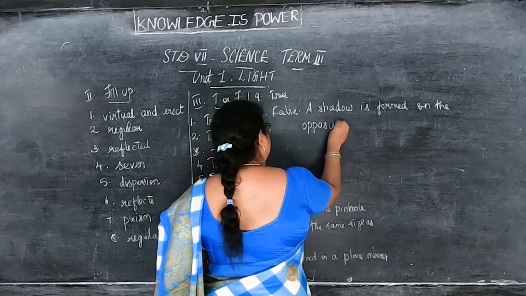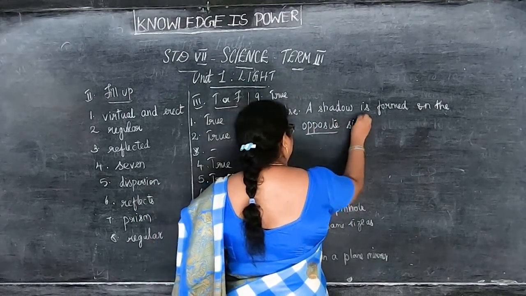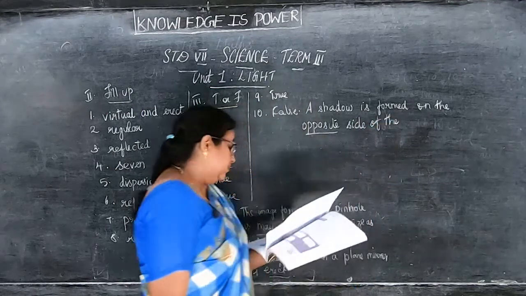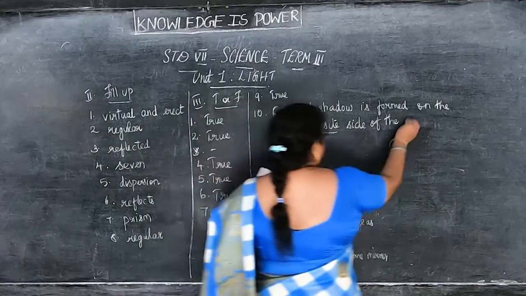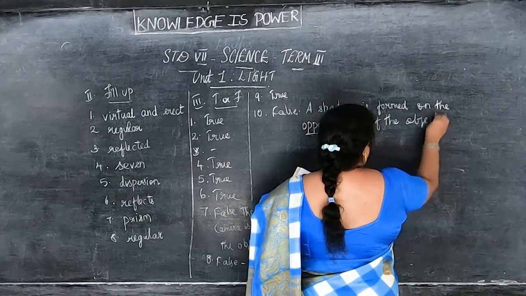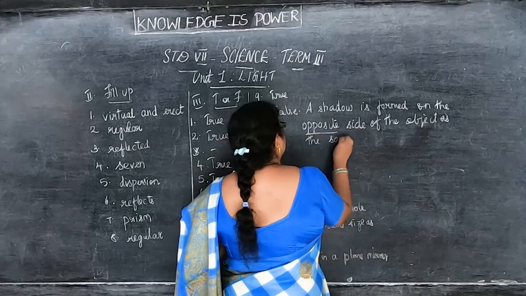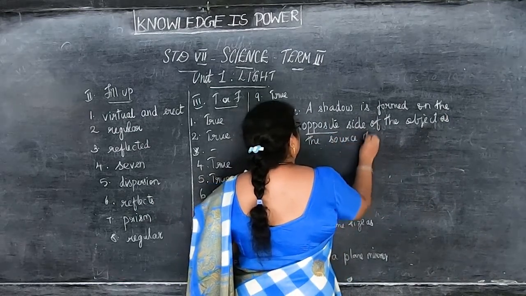You have to underline. Okay, not same. Instead of same you will write opposite.